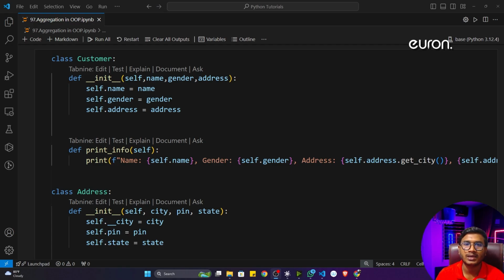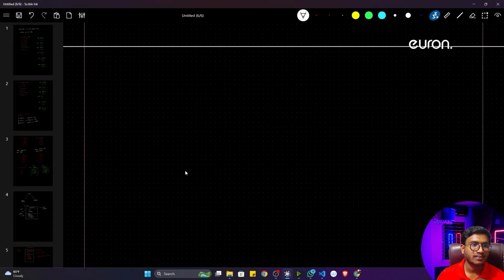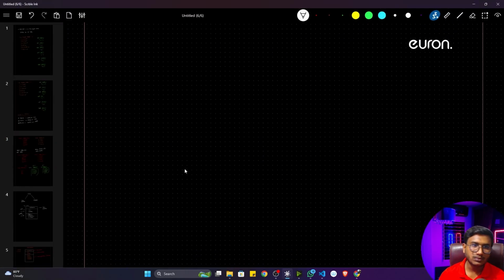Also, whenever you are designing any sort of software, let's say you are working as an architect, you have to draw this kind of diagram so that other programmers can see whether you want to perform aggregation or not. Let me show you how we can draw this aggregation class diagram. I'm going to open up my Blackboard.